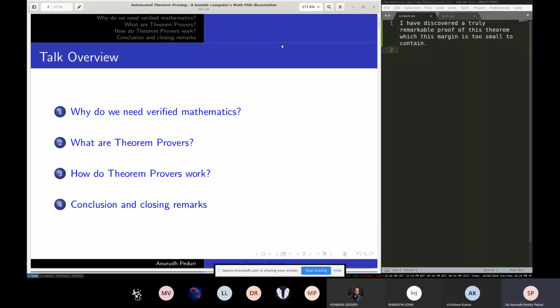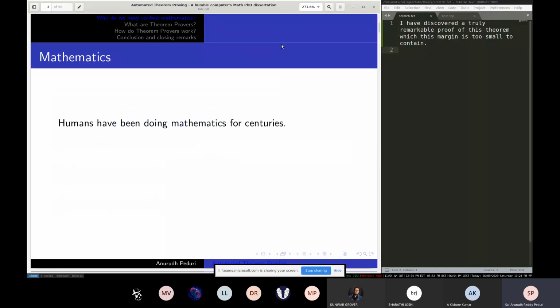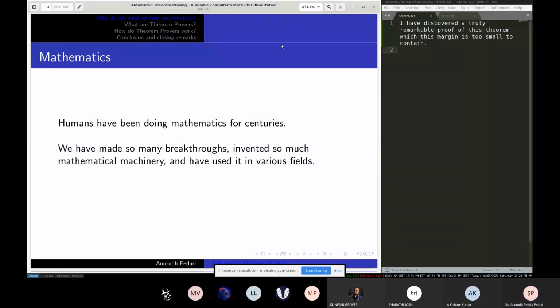Okay, so let's dive straight into it. Before verified mathematics, let's just talk about math. We've been doing math for ages now. We've done so much math. Mathematicians have over generations invented so many things that we have used, found useful, and applied in different fields like physics, chemistry, biology, you name it.